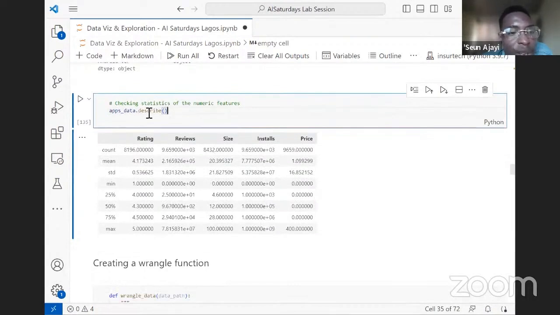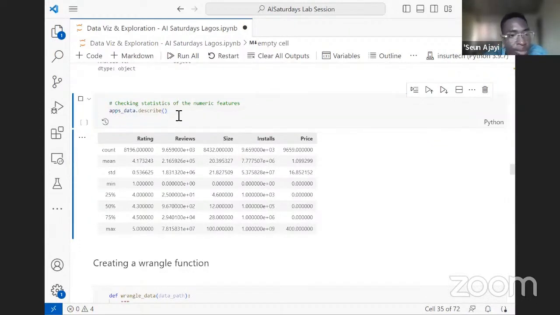Having done that, we can now use the describe method to check the statistics of the numerical features. Remember, we now have rating, reviews, size, installs, and price as numerical features within the data set. So we just do a dot describe, and this gives us the count, the mean, the standard deviation, the minimum, the maximum, the median, and so on for the numerical features.